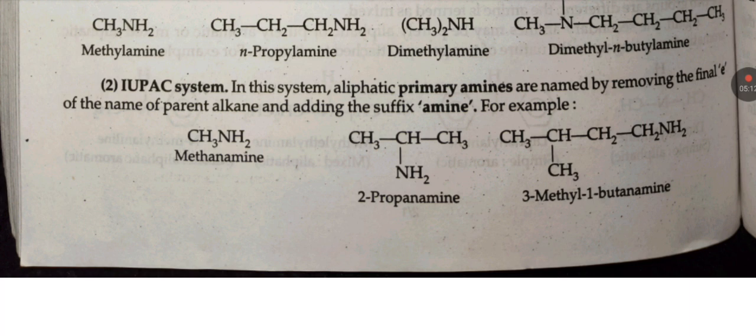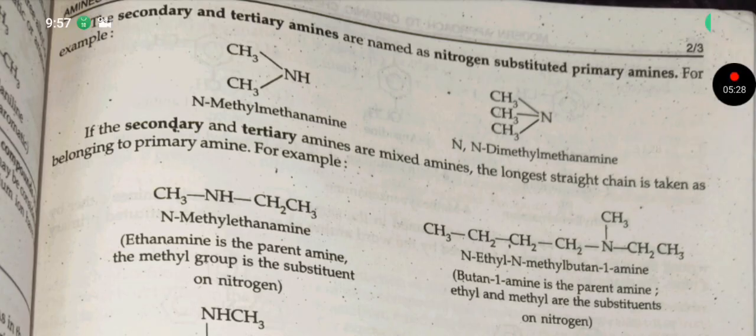IUPAC system. In this system, aliphatic primary amines are named by removing the final e of the name of the parent alkane and adding the suffix amine, like methanamine, 2-propanamine, 3-methyl-1-butanamine. The secondary and tertiary amines are named as nitrogen substituted primary amines. For example, N-methylmethanamine, N,N-dimethylmethanamine.